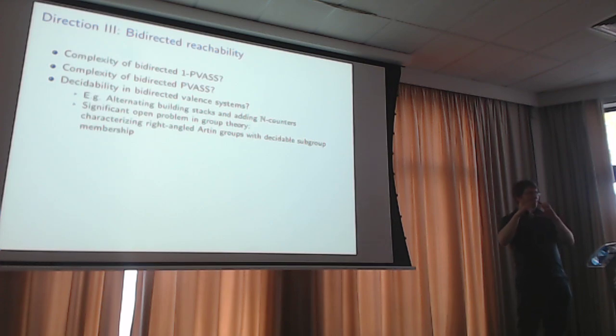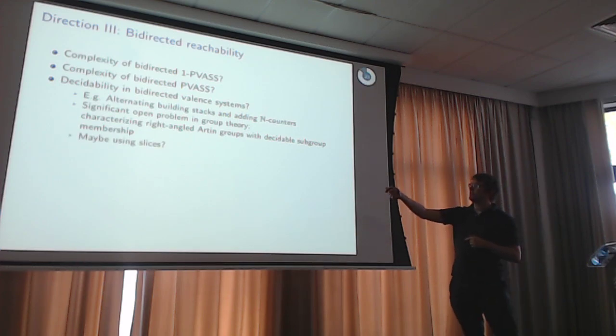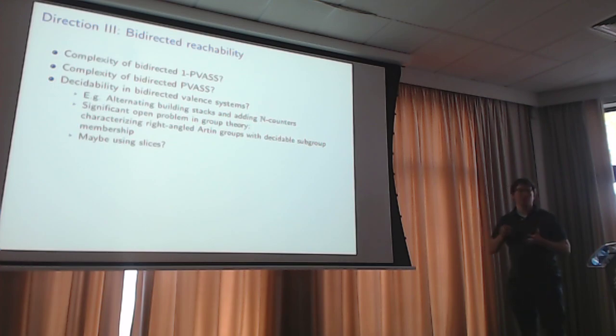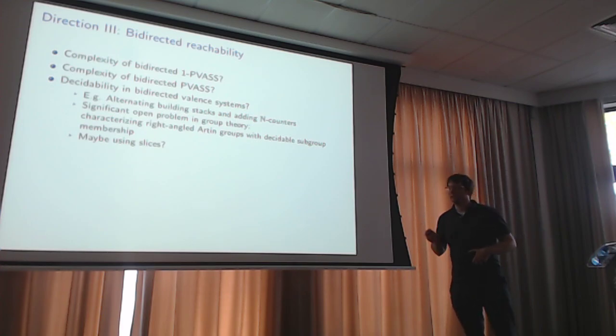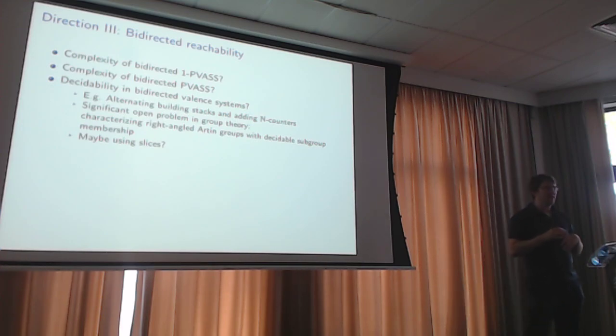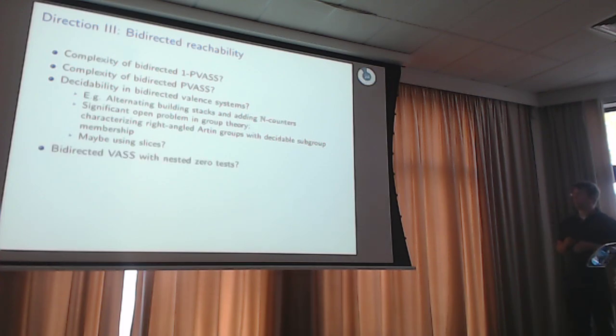But there are fixed graphs for which it's not known whether the subgroup membership is decidable. If you take a circle on pi nodes, then nobody knows that it's decidable. But I could imagine that using slices, as we have for p-VAS, could be used. So in the group theory results that exist, they also use ascending chain conditions, but on Abelian groups. And slices, in a certain sense, generalize Abelian groups, and they also have an ascending chain condition. So I could imagine that slices are the right notion to attack even this group theoretic problem.